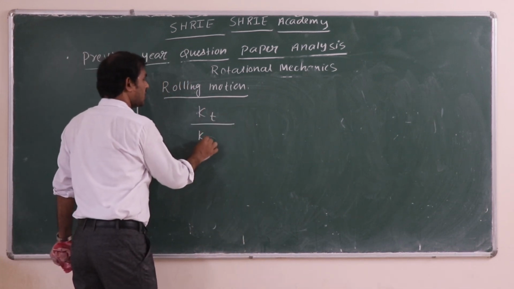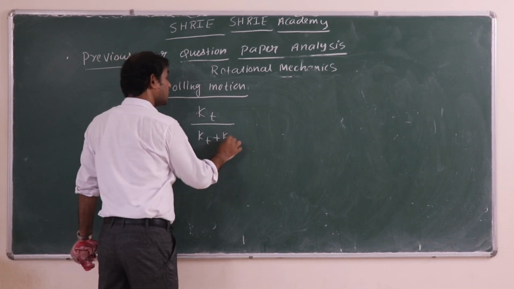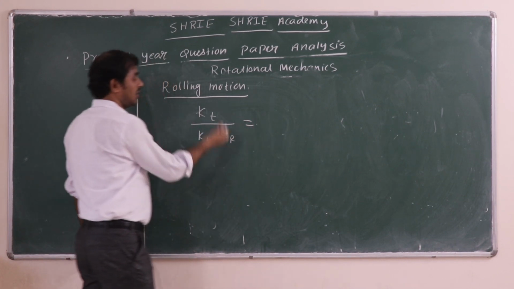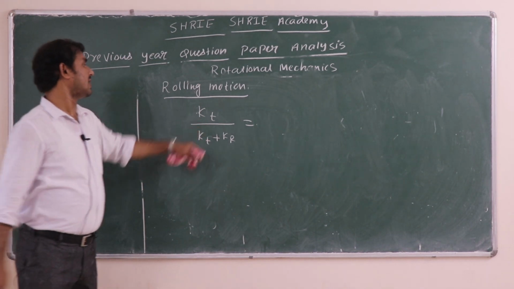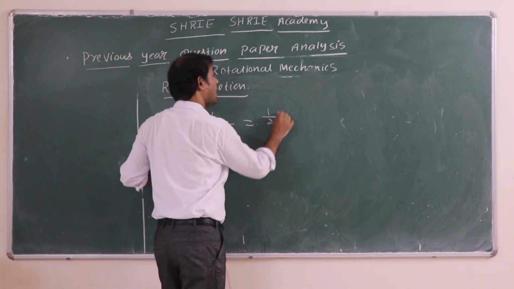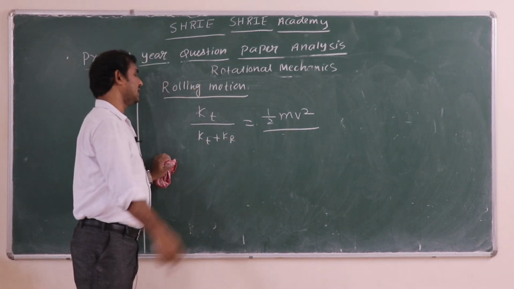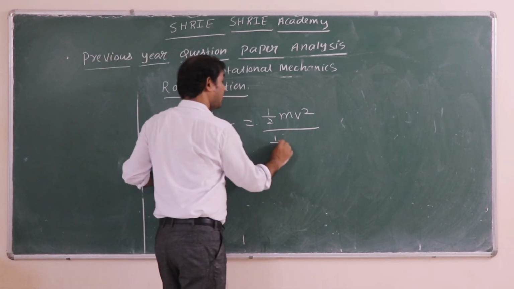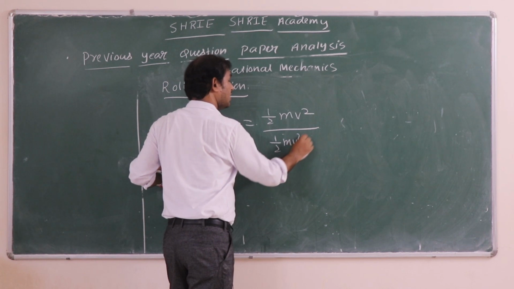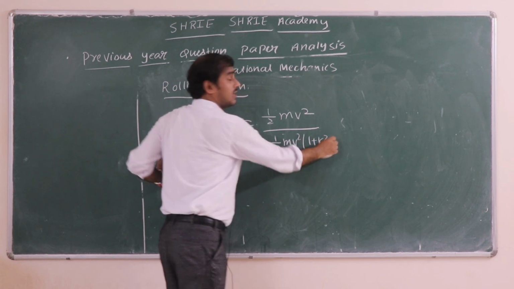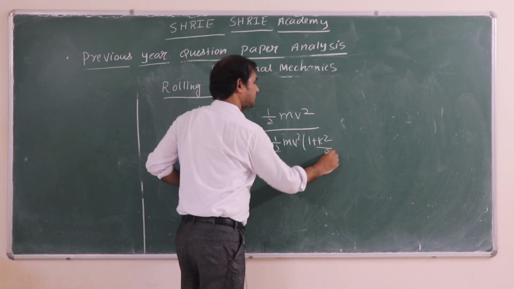Next, total energy, translatory plus rotational, is called your rolling kinetic energy. You know translatory kinetic energy very well, half mv square, and if you add both of them, rolling kinetic energy is half mv square into 1 plus k square by r square.